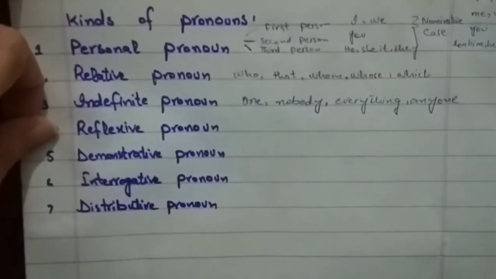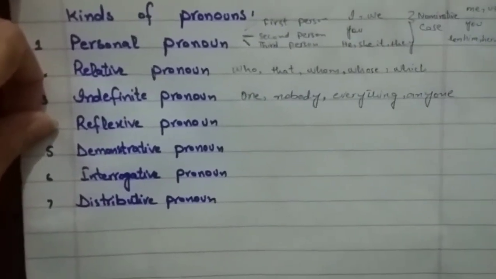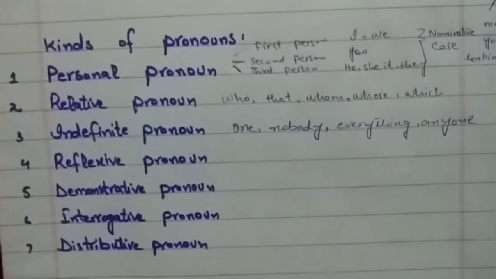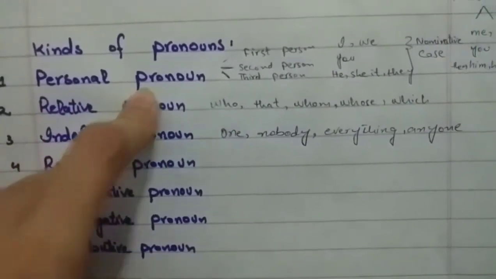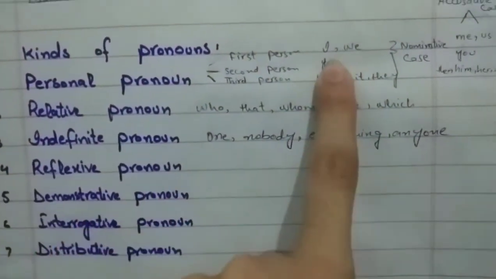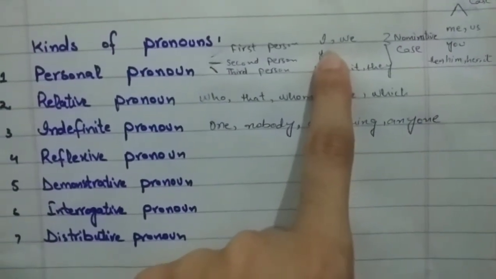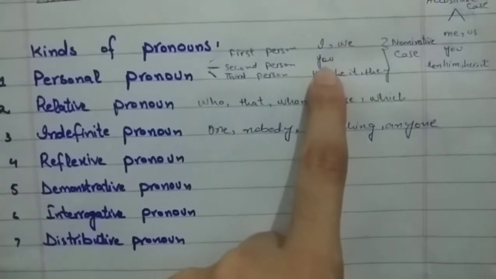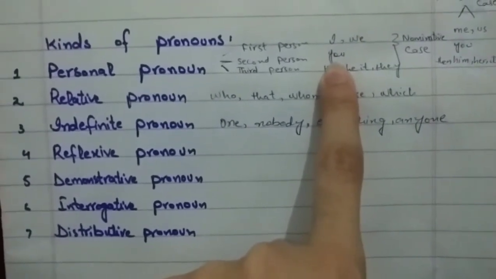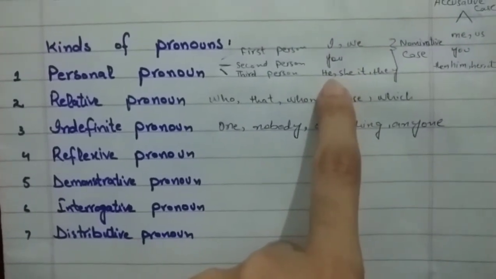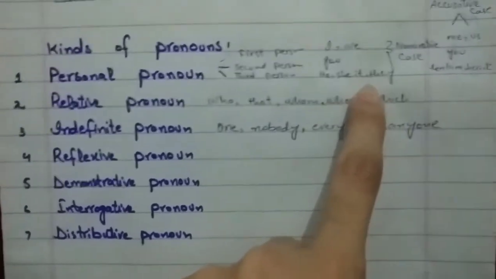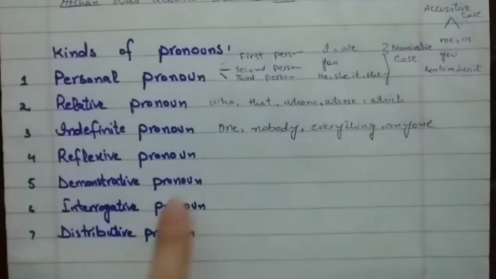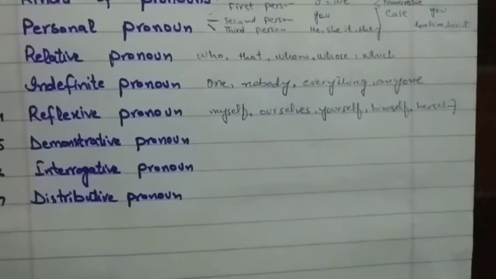When the same pronouns are used to add emphasis, they are called emphatic pronouns. As we have discussed the personal pronouns, I, the reflexive pronoun for I would be myself, we, ourselves, you, yourself if it is singular, and if it is plural we'll be using yourselves, he, himself, she, herself, it, itself, they, themselves. These are the examples of reflexive pronoun.